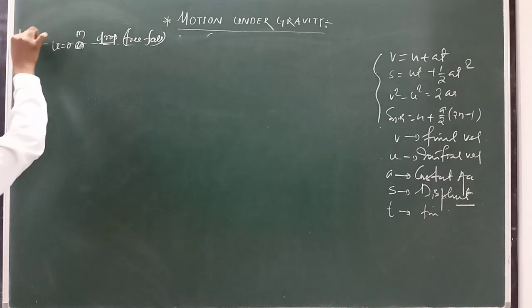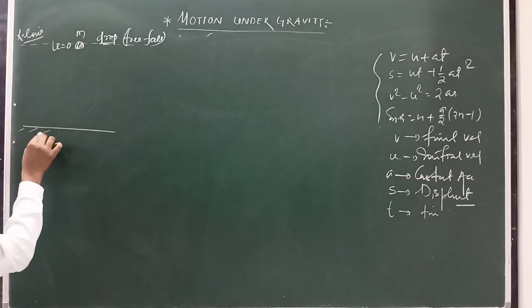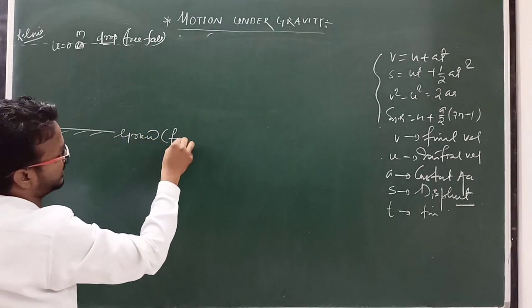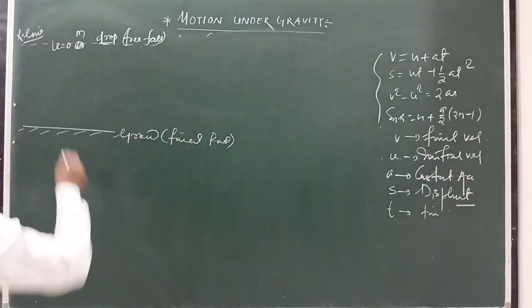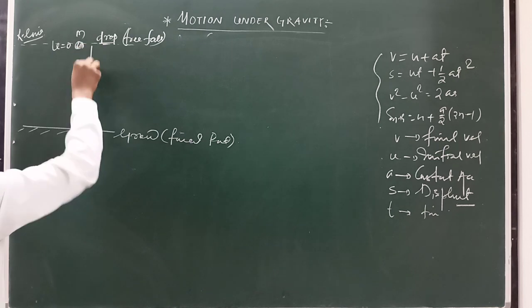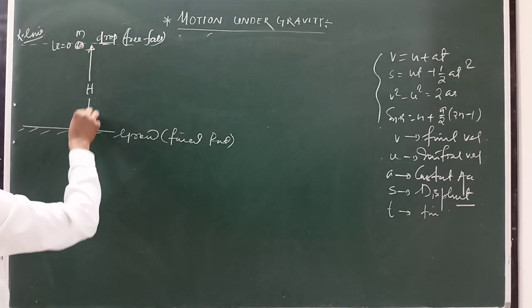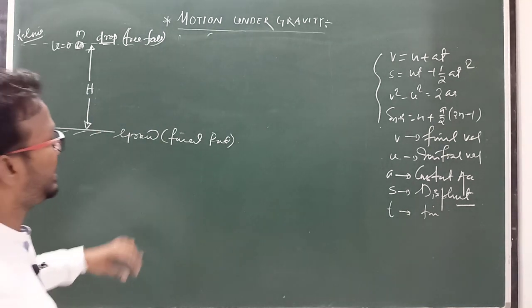This is the initial point or reference line, and this is the final point. We can take this as the ground or final point. Clear? Suppose the distance from initial to final point is the height h.